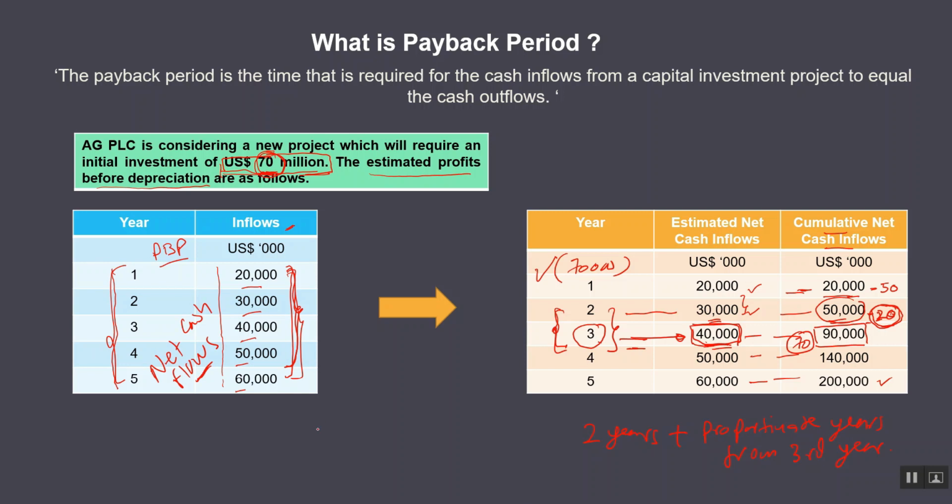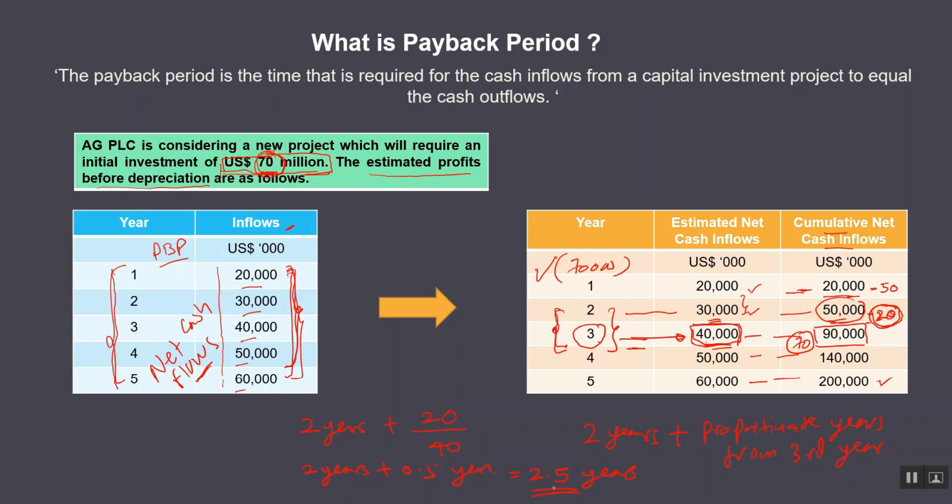So basically it will be 2 years plus this 20 million to be recovered from 40 million. So this will be 2 years plus 0.5 years. Basically we can say 2.5 years.